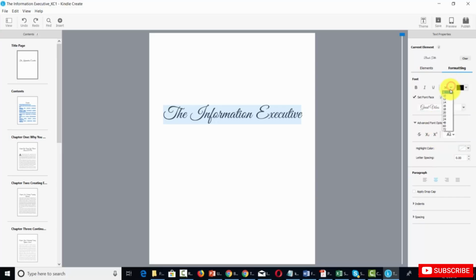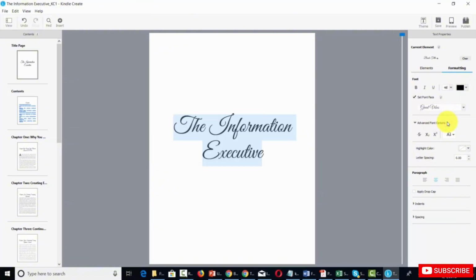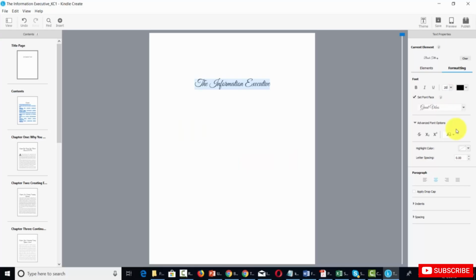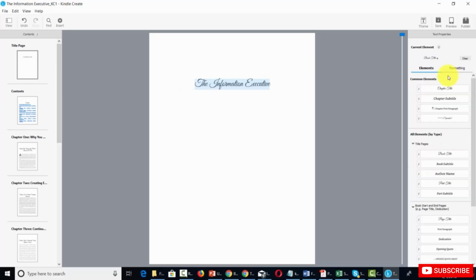We can size up the font, or we can size down the font. We can use some of the other features. We can turn the font into uppercase, go back to all lowercase, or use the title case. So again, we can format the title page by using the formatting detail on the right side menu.